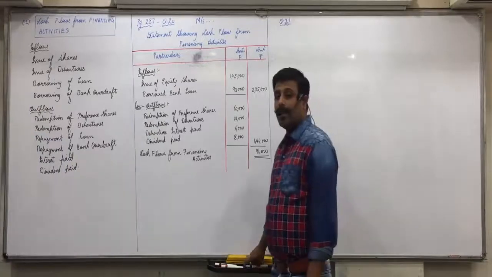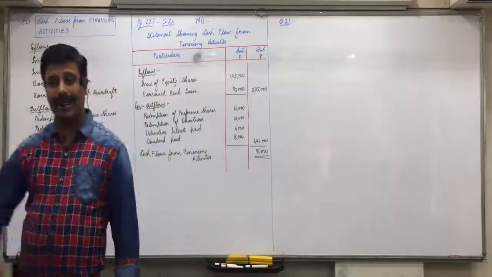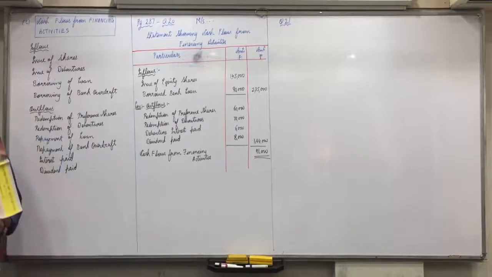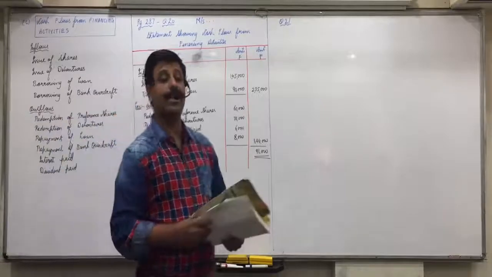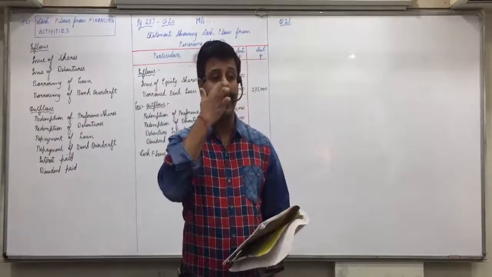Question 21. Do the markings on your own. I give you 2 minutes, then I discuss. Do the markings on your own first. Means try to analyze on your own. Is it issue or redemption? Then I'll discuss it. Compare the two amounts and get the difference, okay? Do the markings. Done the markings, everyone? Okay. Check it up now, everyone. Be attentive. See, 10% debentures.